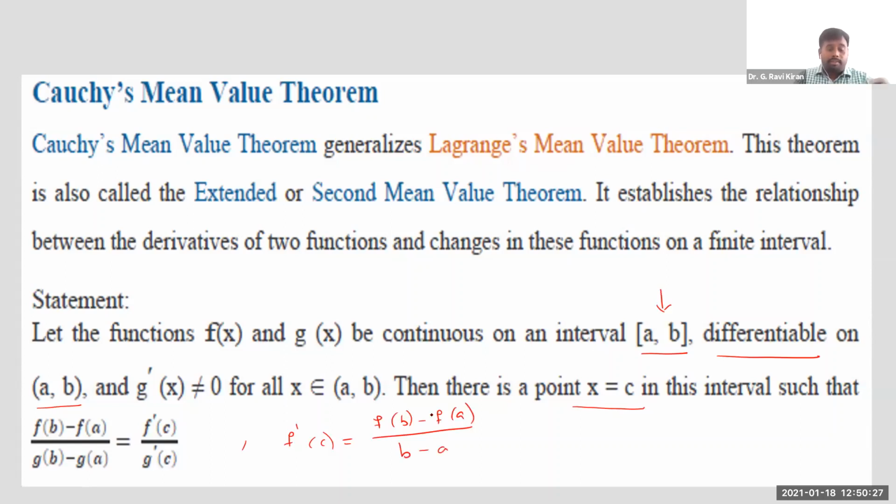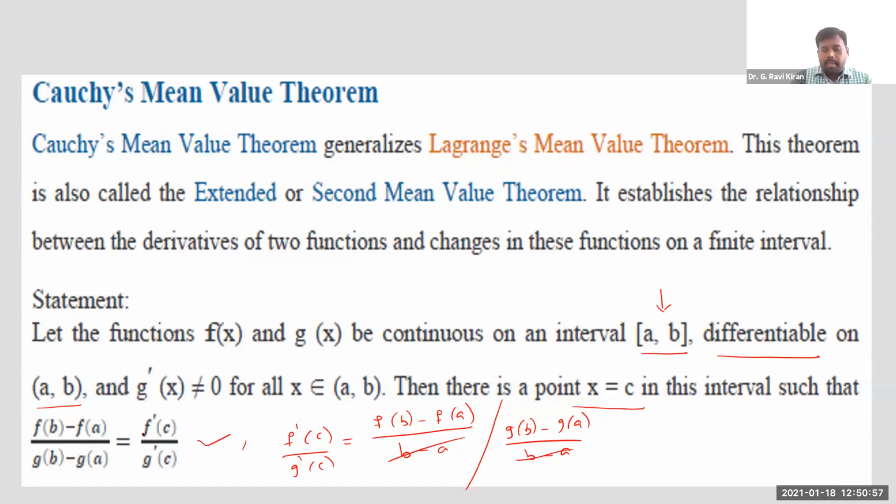But when you have another function, we can write f dash of c divided by g dash of c is equal to, corresponding to g, one more term in the denominator: g of b minus g of a divided by b minus a again. Since these two are in the denominator and they are equal, you can cancel them, and you get f dash of c divided by g dash of c is equal to f of b minus f of a divided by g of b minus g of a.